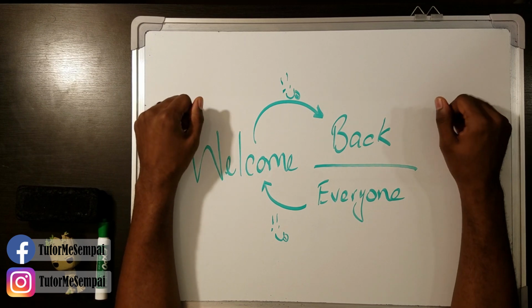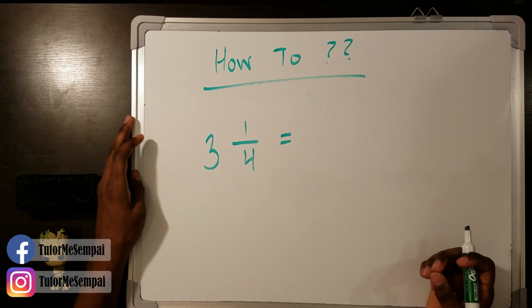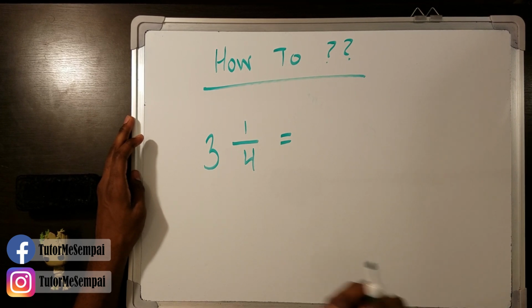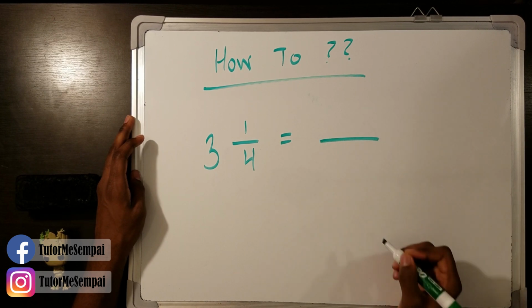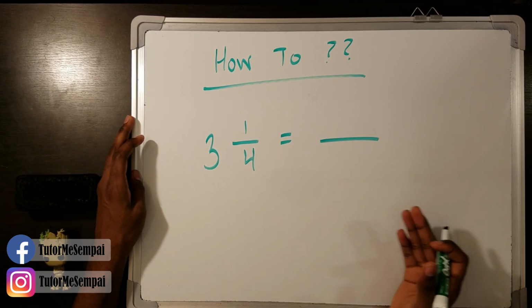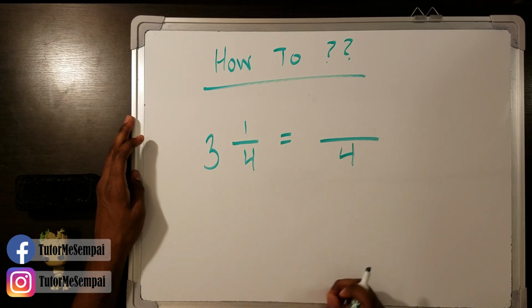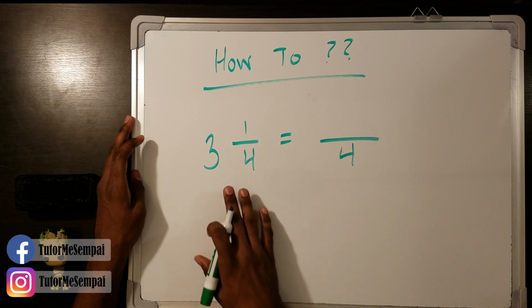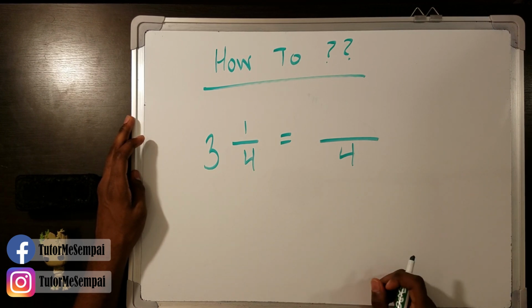Well, without further ado, let's change some mixed numbers. So the first thing we're going to be talking about is how do we change a mixed number into an improper fraction? Well, the first thing you need to know is that an improper fraction is going to have the same denominator as the mixed number. So in this case, we have a 4 in the denominator for a mixed number. We automatically put that 4 in the denominator for our improper fraction.